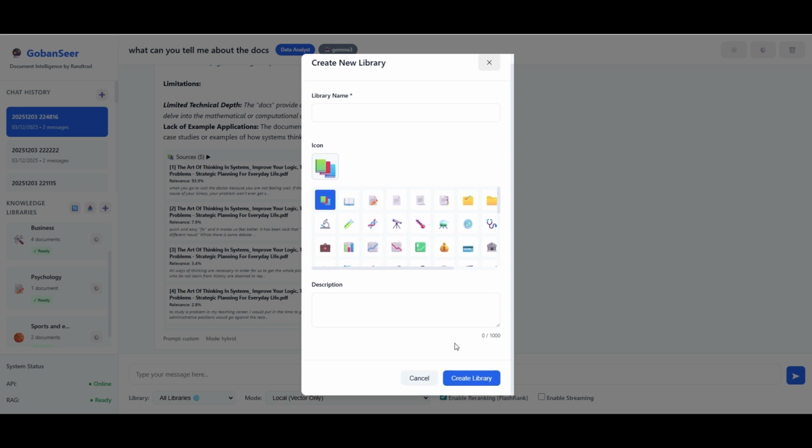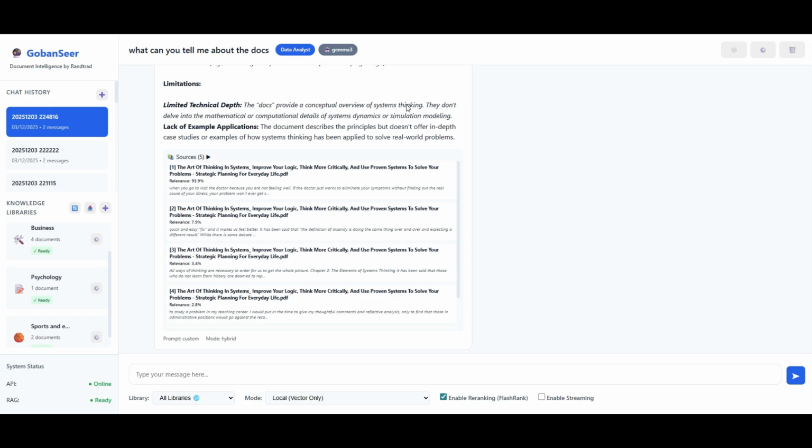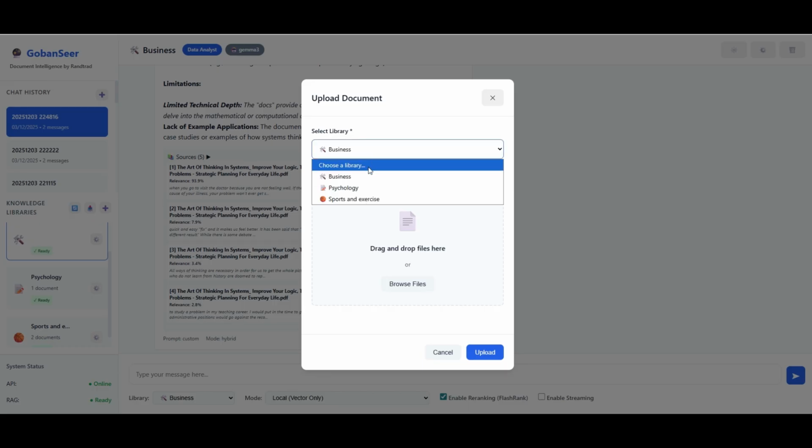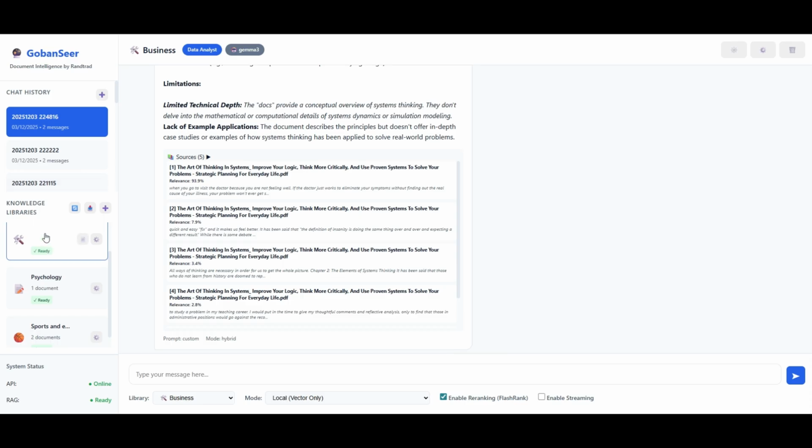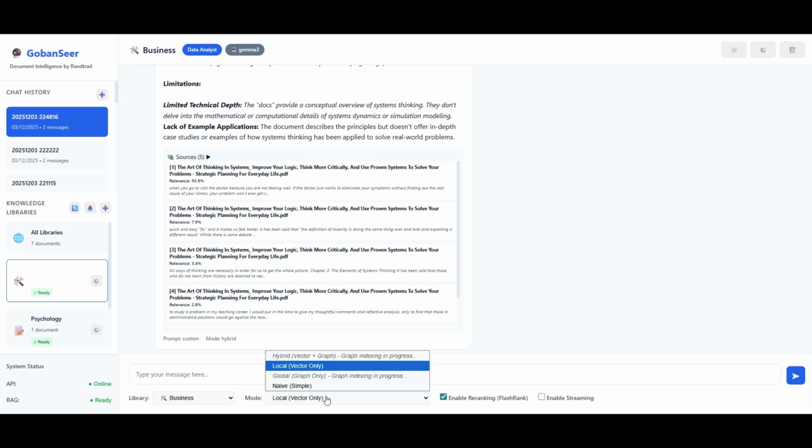I can call it whatever I want and create a description for that library. Once the library is created, I can upload documents to whichever library I want, and it will begin indexing straight away. As I said, the knowledge graphing actually takes quite a while, but the vector search is fairly fast.